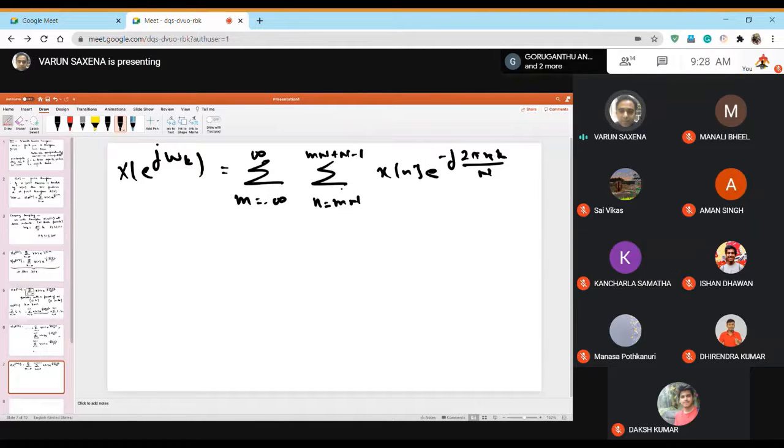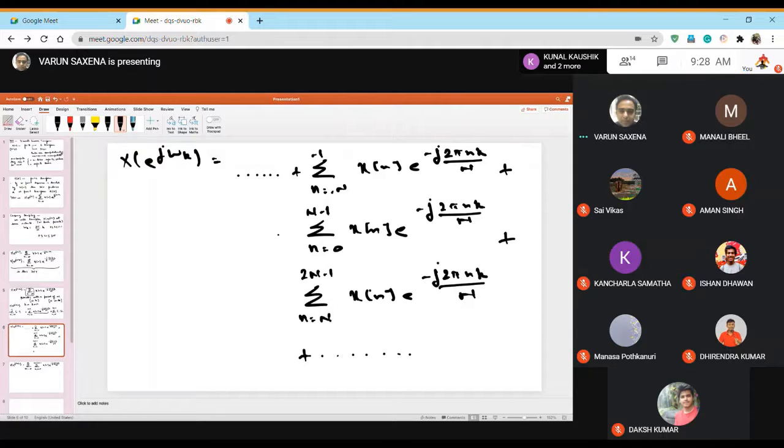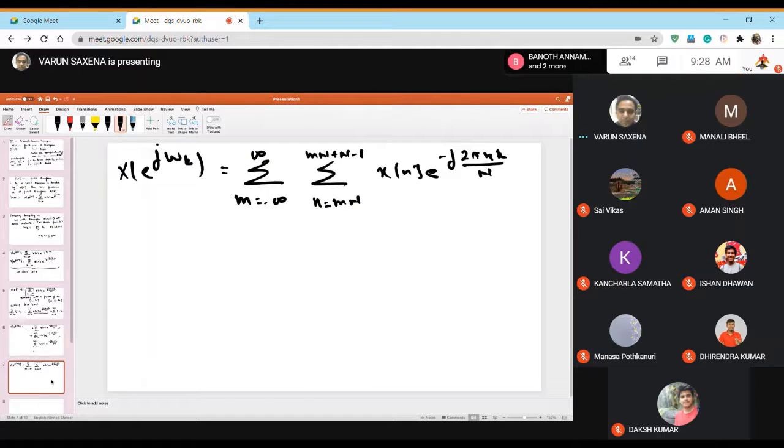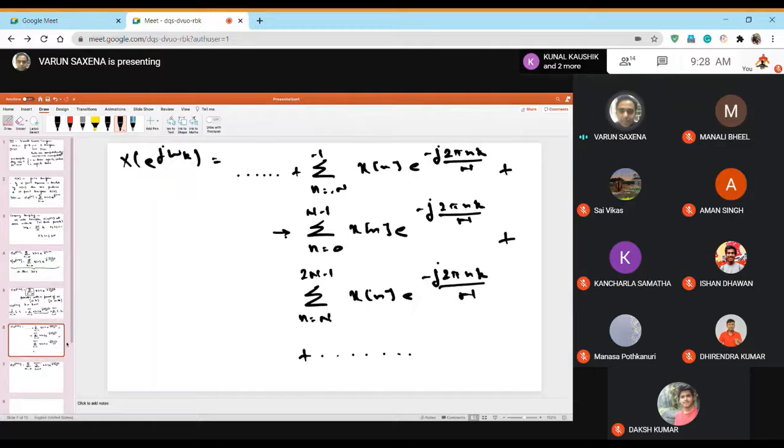Now this is basically the previous sum written in a compact form, and you can check it. The m values range from minus infinity to infinity. If you put m equal to 0, then n equals 0 at the bottom and N minus 1 at the top, which corresponds to this term. If you put m equal to 1, then n equals capital N and at the top it becomes 2N minus 1, which is this term.